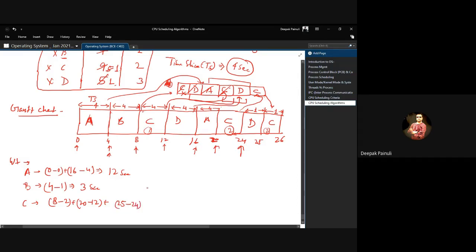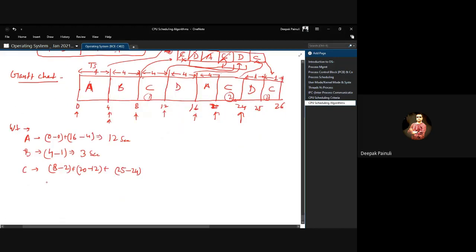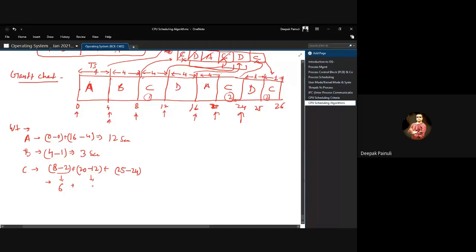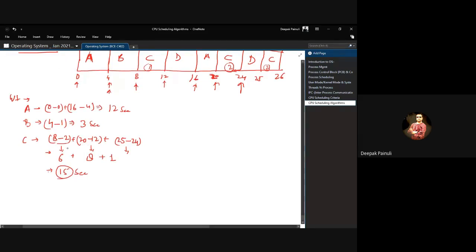So total waiting time for C will be 6 plus 8, sorry, 6 plus 8 plus 1. That means 15 seconds will be the waiting time for C.